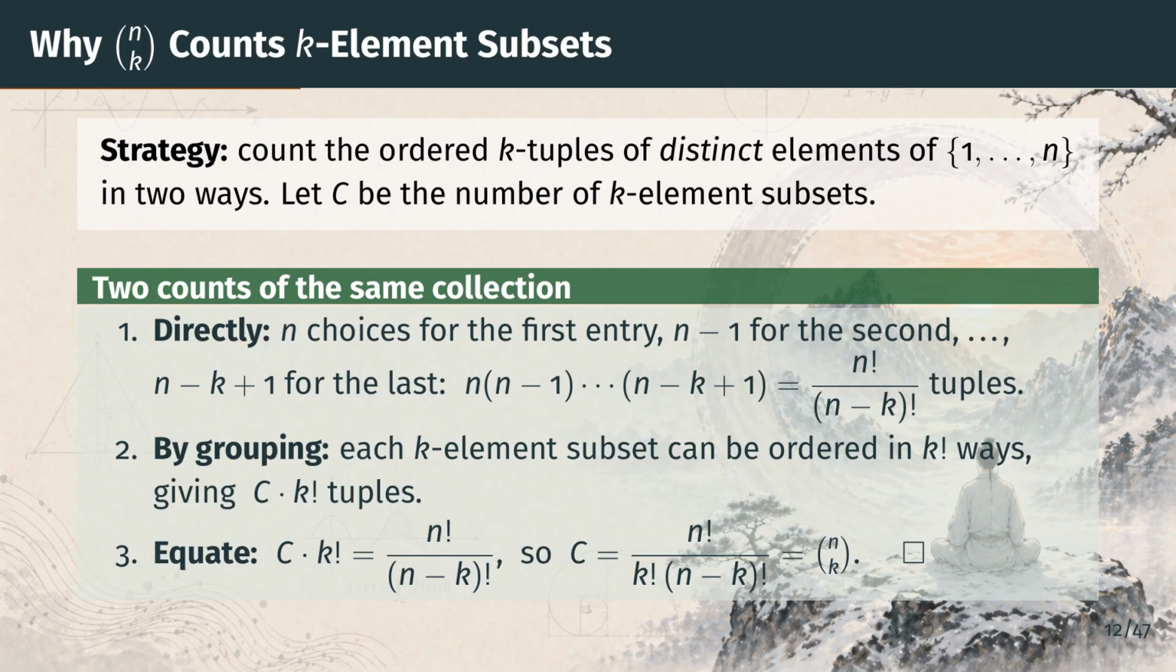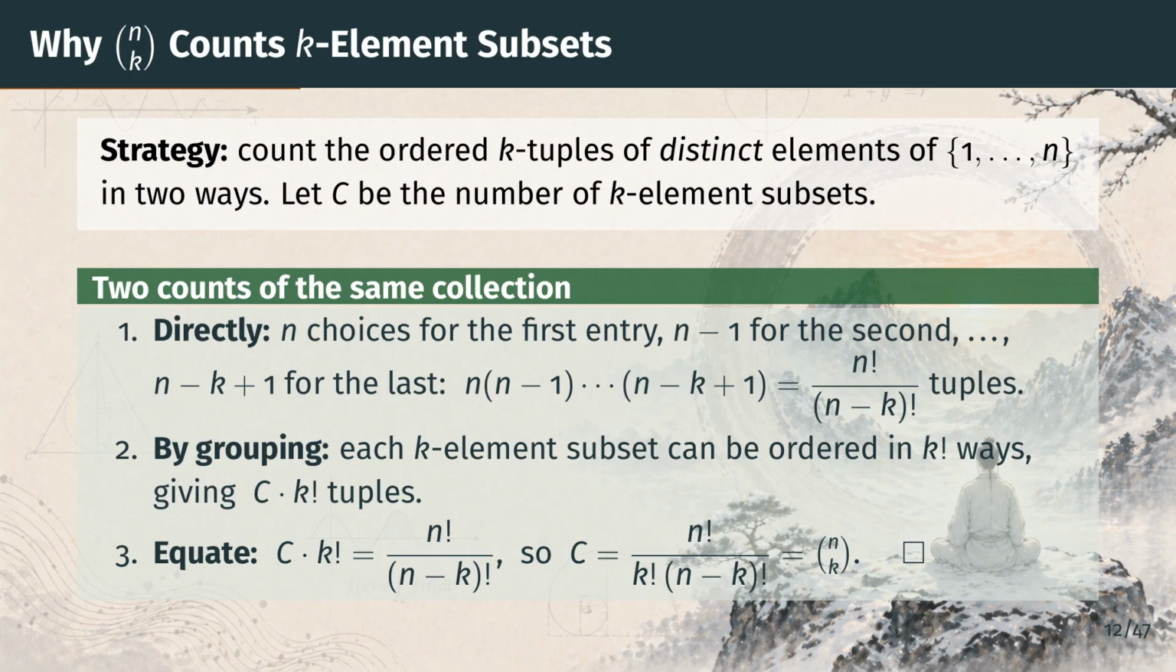Here is the counting argument. We count one and the same collection, the ordered k tuples of distinct elements drawn from the numbers 1 through n, in 2 different ways. Write C for the number of k element subsets. That is the quantity we want to identify. First, count the tuples directly.